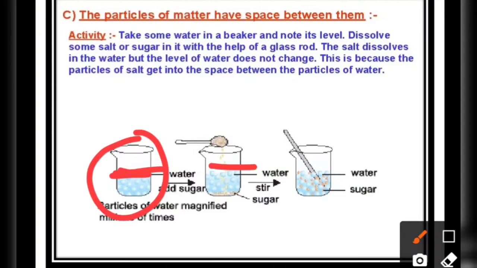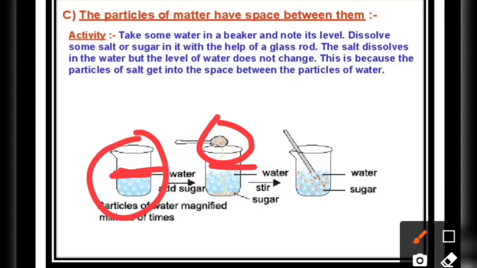So how can we explain this? When we dissolve sugar in water, the sugar crystals dissociate into very fine particles, and these particles of sugar go into the spaces between the particles of water.